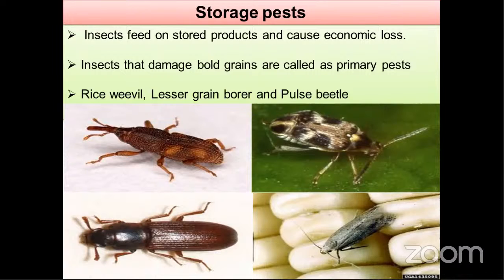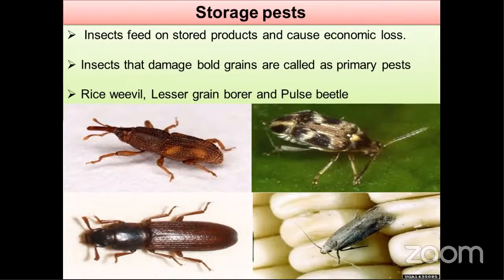So here there are two types, primary pest and secondary pest. Insects that damage bold grains or sound grains are called primary pests. Some insects damage bold grains, so that's why we call them primary pests. For example, rice weevil, Sitophilus oryzae, lesser grain borer, pulse beetles, cigarette beetles, Angoumois grain moth. So these are different types of insects, but it's an introduction class, so just remember two or three examples: rice weevil, lesser grain borer, pulse beetles. So it's a primary pest.